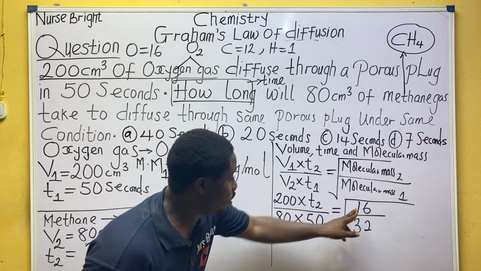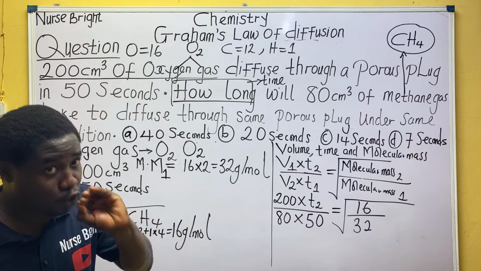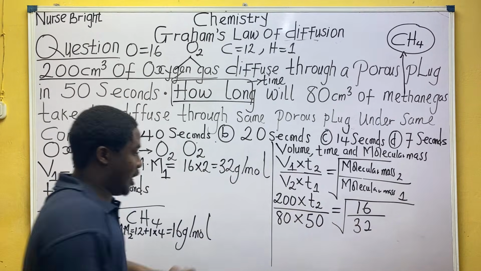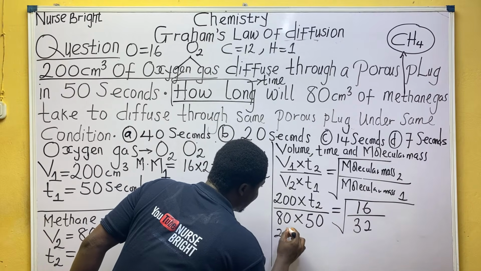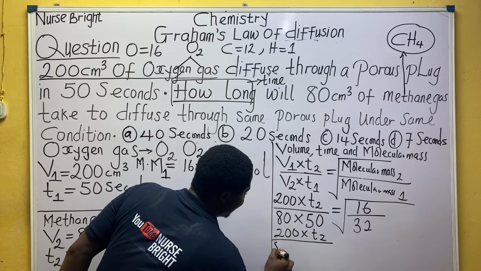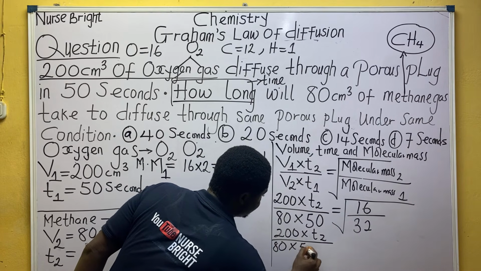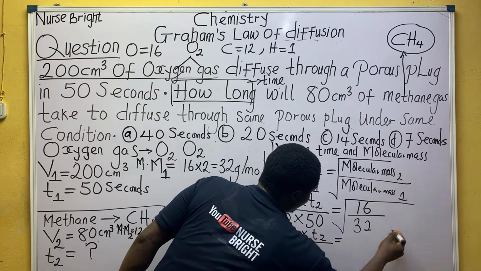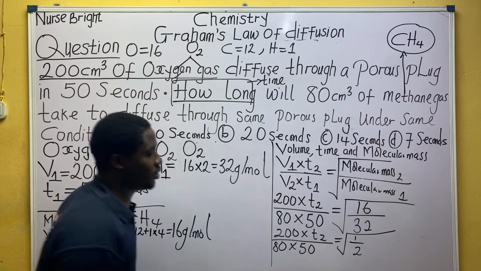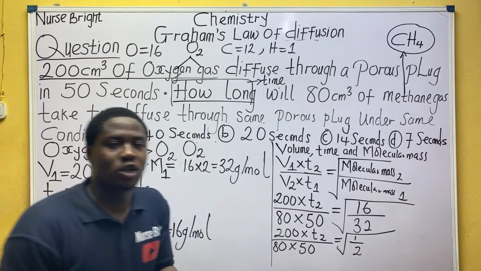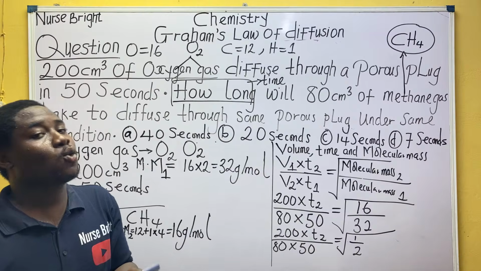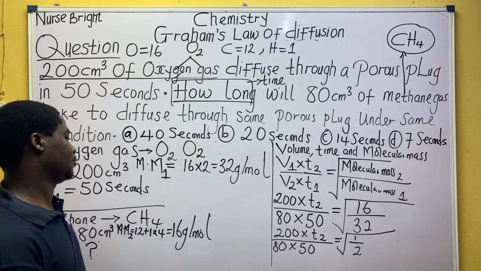Because there is no space now, I want to quickly rewrite it. Don't say you don't understand. 16/32, 1/2. So 200 times T2 divided by 80 times 50 is equal to root of 1/2. Class, is it understood? Square root of 1/2, what is it?